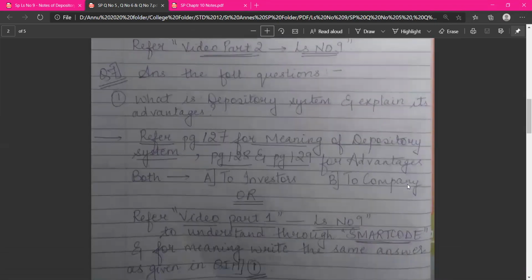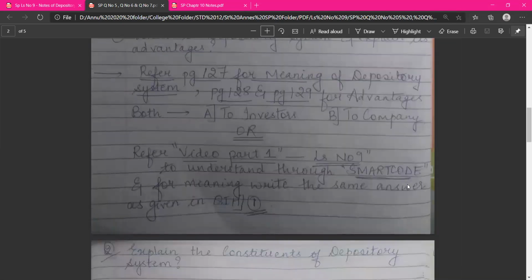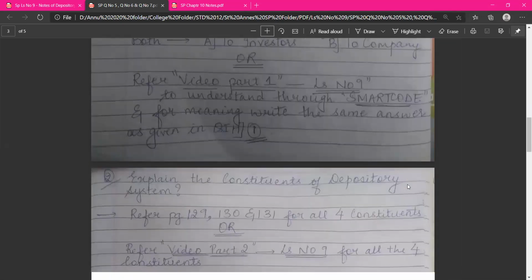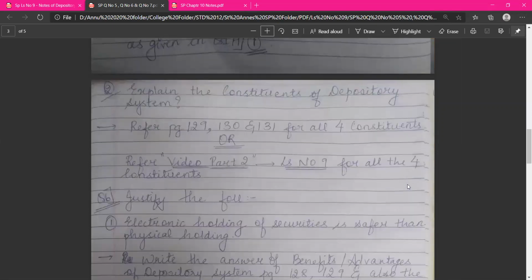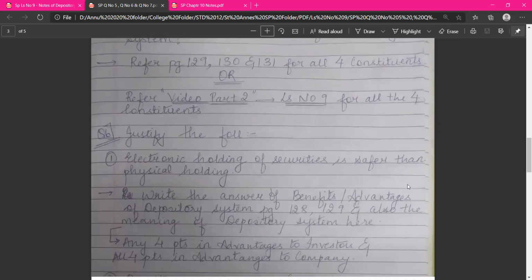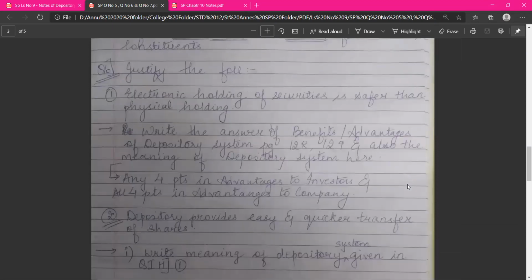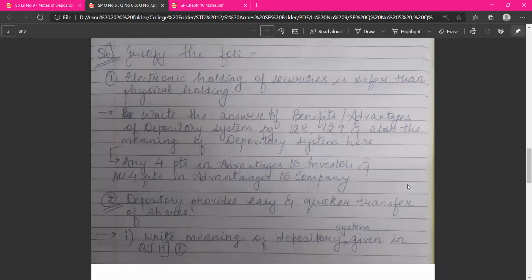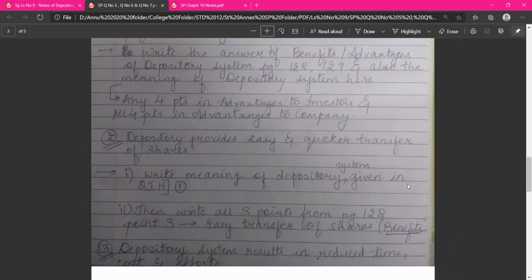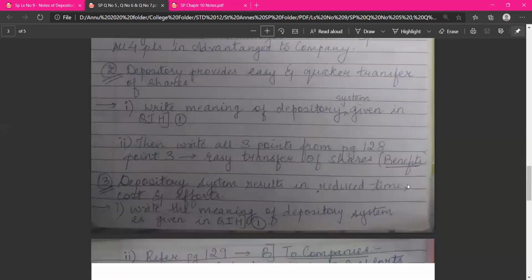Next you have question number 7, that is answer the following questions. Brief answers जो कि 8 mark के लिए. These answers can be asked in your exams. And lastly, question number 6, justify the following, which comes for 4 marks in your exam.